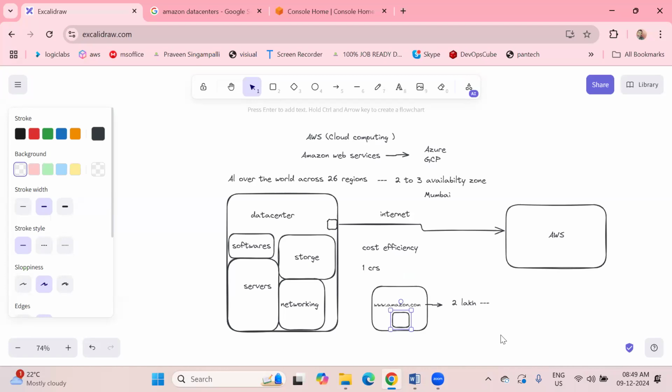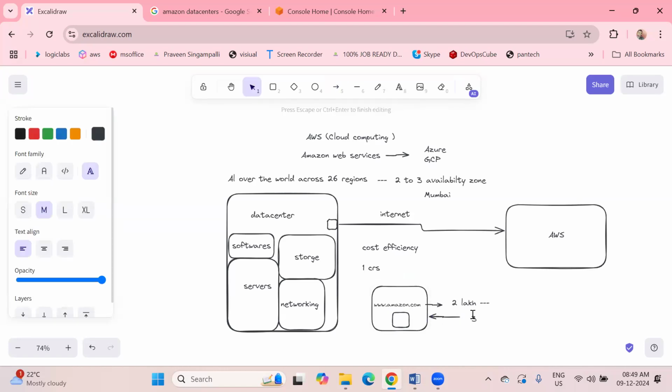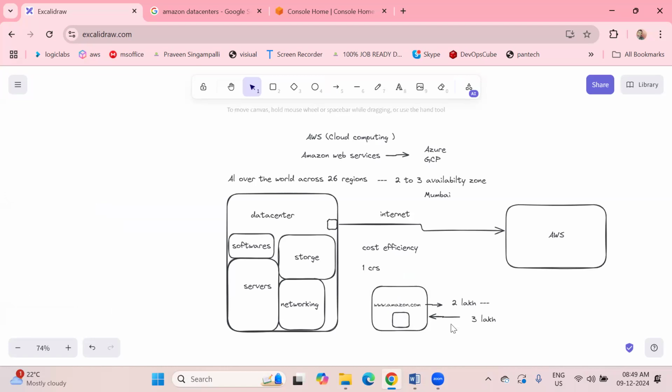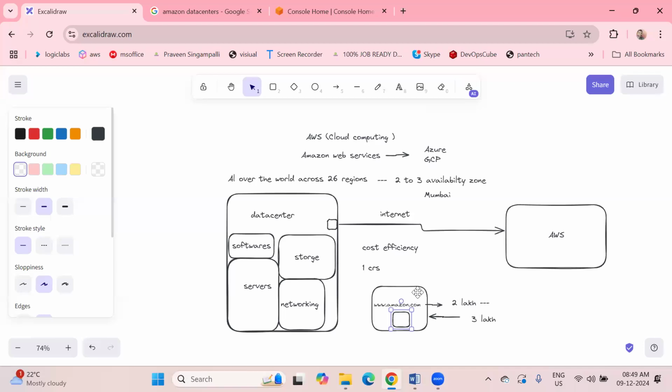Usually every day 2 lakhs people come, but on an offer day the people will increase to 3 lakhs. But the configuration is very less. So if 3 lakhs people suddenly come to a server made for 2 lakhs people, the server will go down.